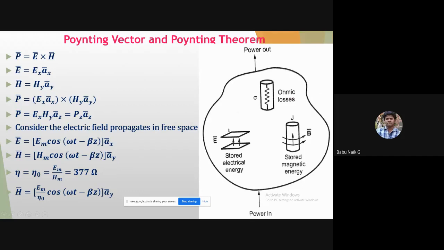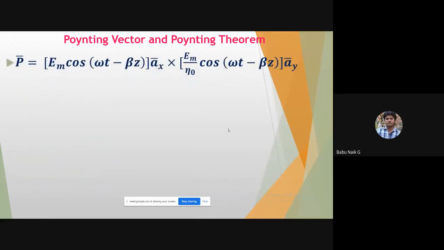Now let us take this completely as a mathematical expression.